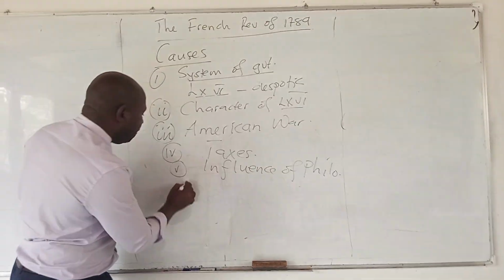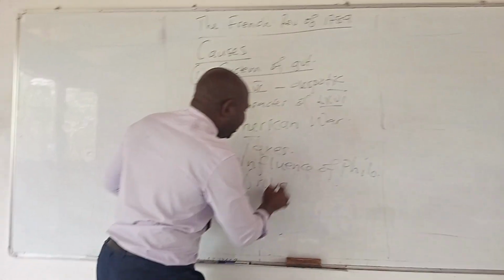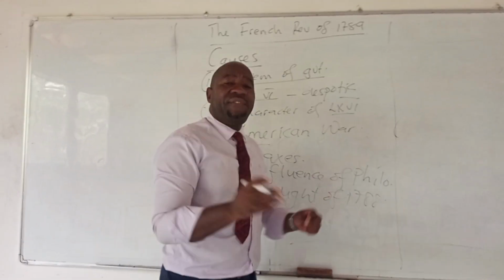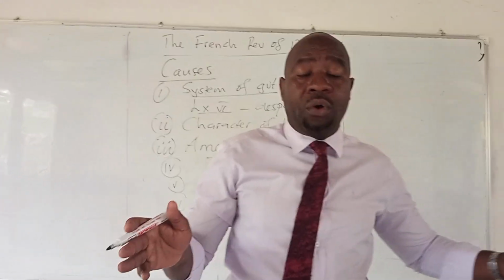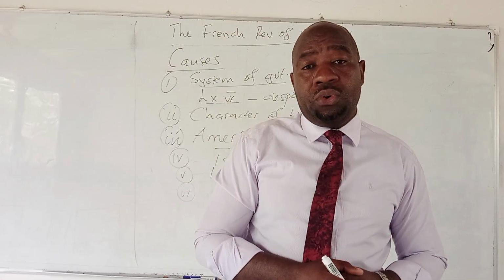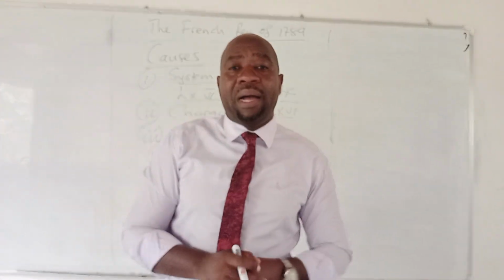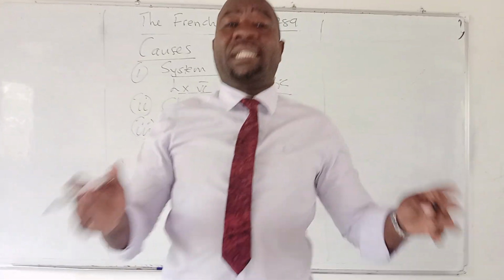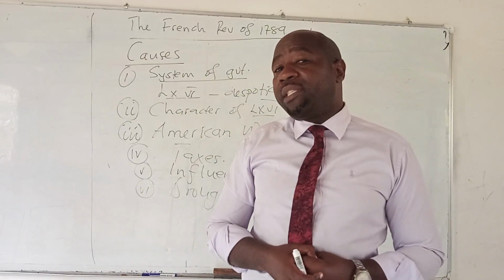Number 6, you also talk about the drought of 1788. In 1788, France did not receive adequate rainfall. Because of that, people started to face severe food problems. Food was scarce. People were dying because of hunger and poverty. The people expected the government to assist them, but the government could not do much.